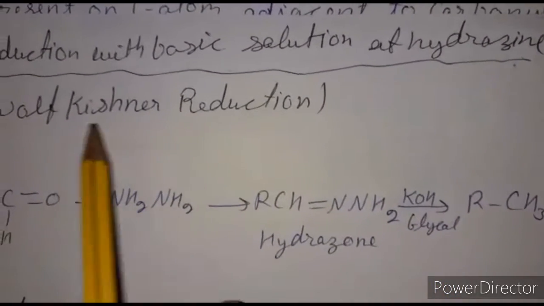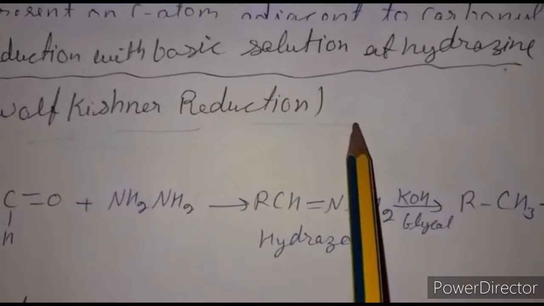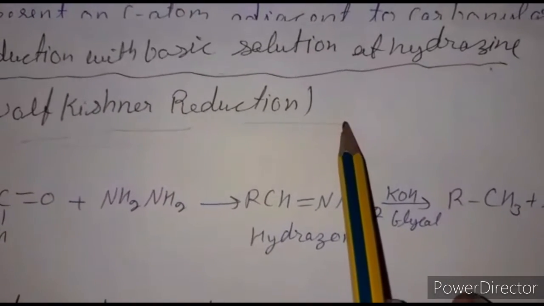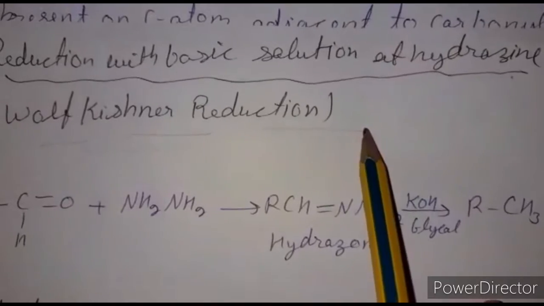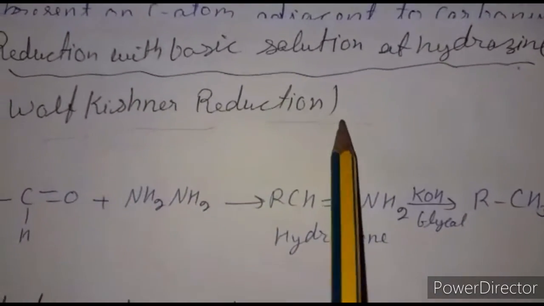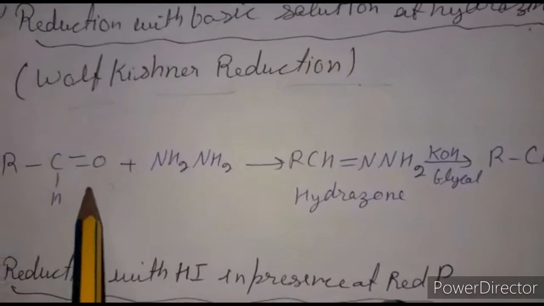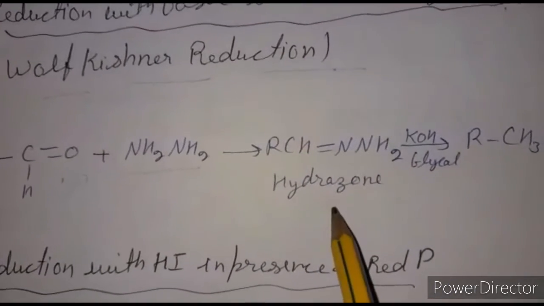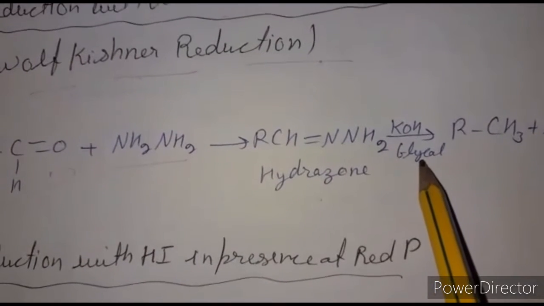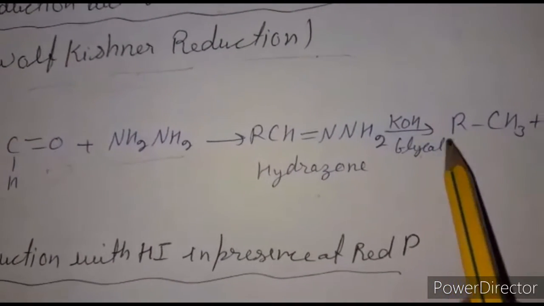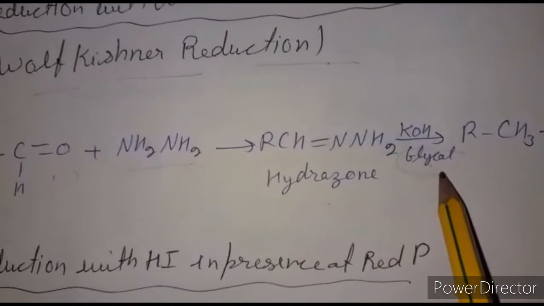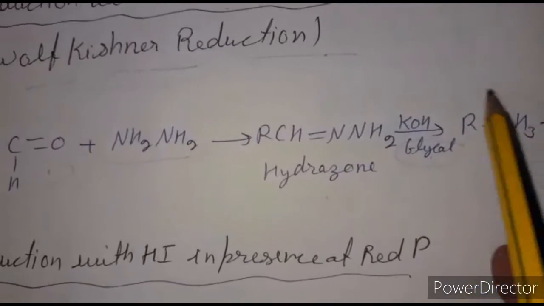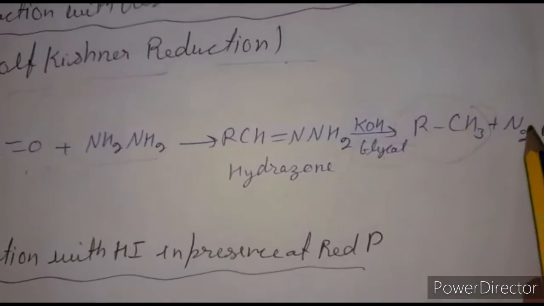This reduction is known as Wolff-Kishner reduction. If we react an aldehyde with hydrazine upon heating, it will first give a hydrazone. It then reacts further with a strong base like potassium hydroxide in the presence of ethylene glycol as a solvent. It produces an alkane along with nitrogen gas.